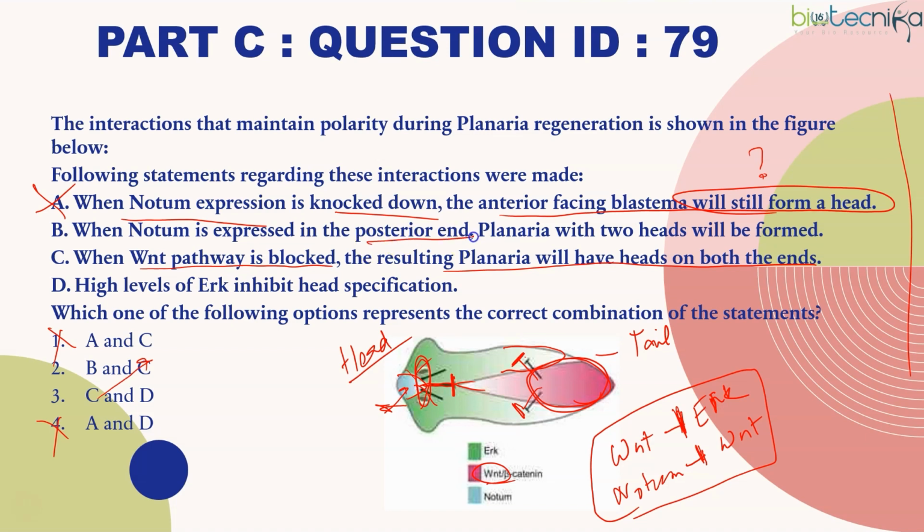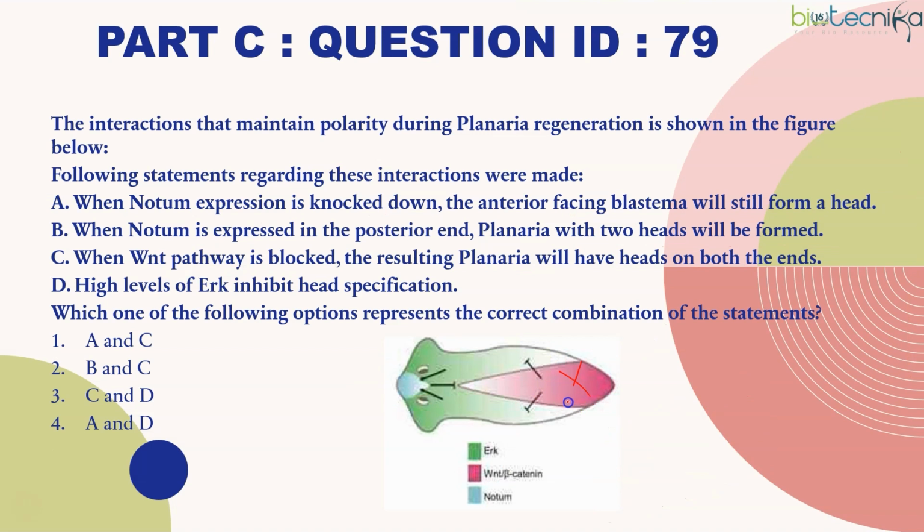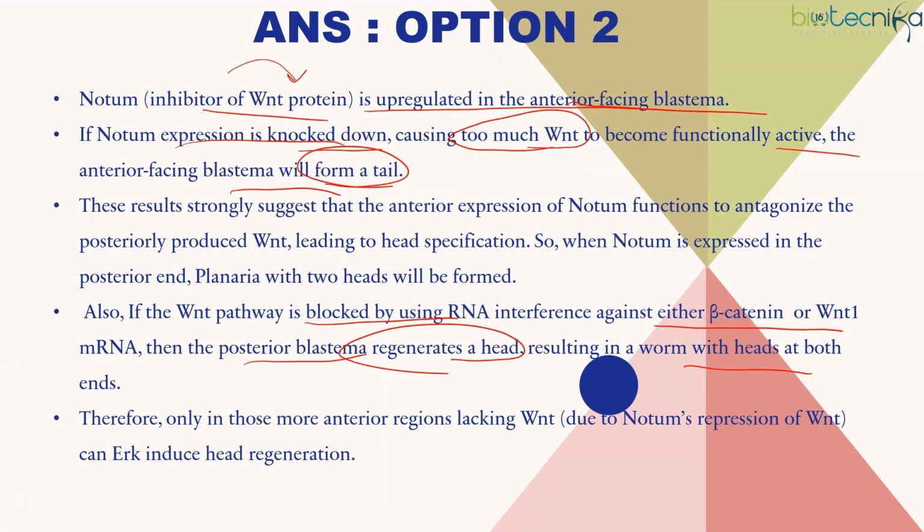So when notum is expressed in the posterior end, planaria with two heads will be formed. So that's exactly what happened in this C case also. Because WNT is not there, so on this side also notum expression was there, it will be a head. So similarly in the posterior end also, if notum is there, notum inhibits WNT. So because of notum's presence, WNT cannot be there. So on this side also a head will develop. Okay.